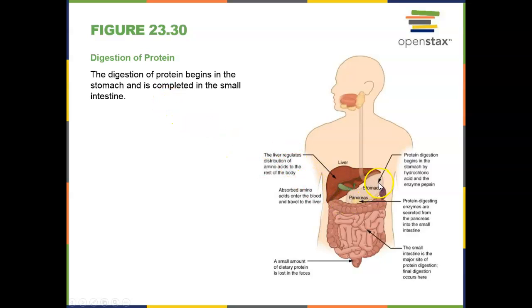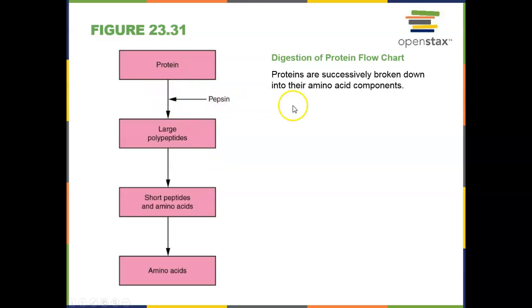Protein digestion starts in the stomach. And so this process starts in the stomach and it finishes in the small intestines. So we start with the active form of pepsinogen, known as pepsin, that is broken down in the stomach. This breaks your proteins into large peptides and then into smaller peptides and amino acids. So this is going to move into the small intestines.